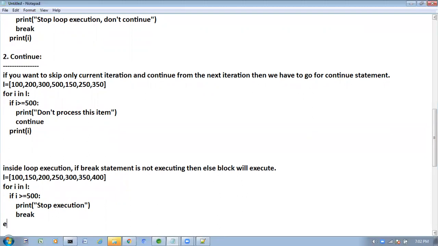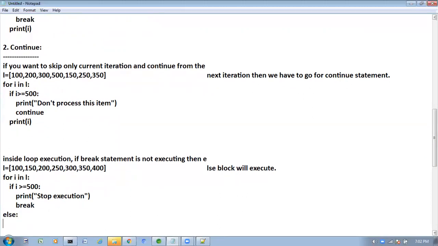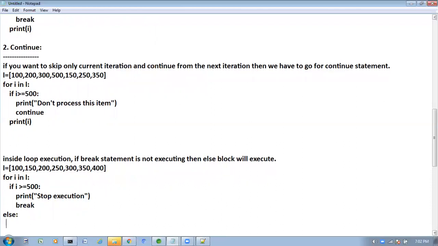Here what I am going to do, else I am writing it here. Print all items, all elements are executed successfully.